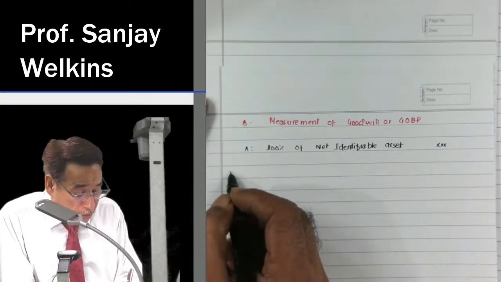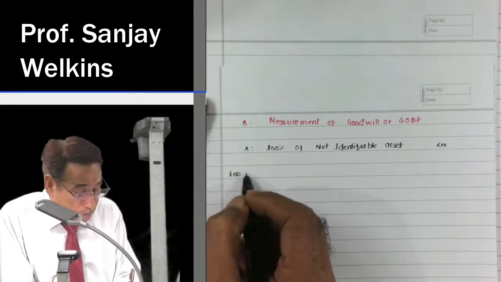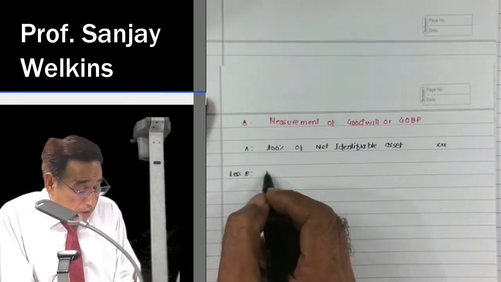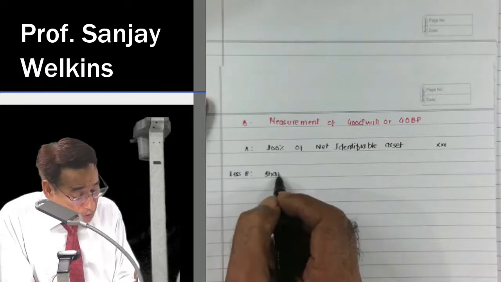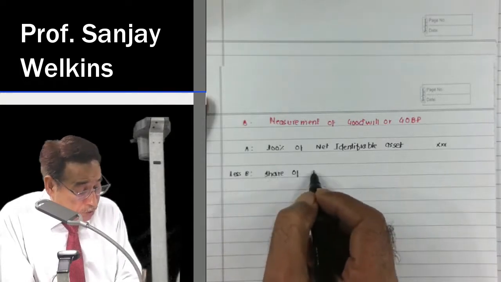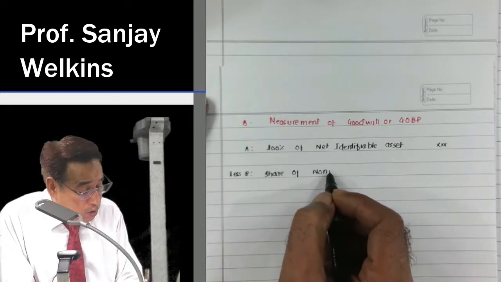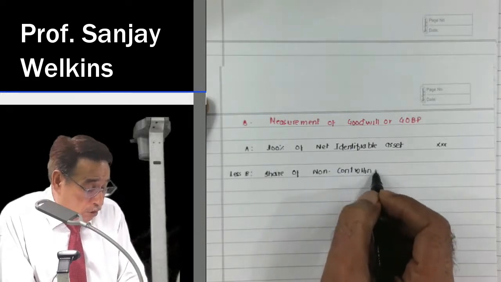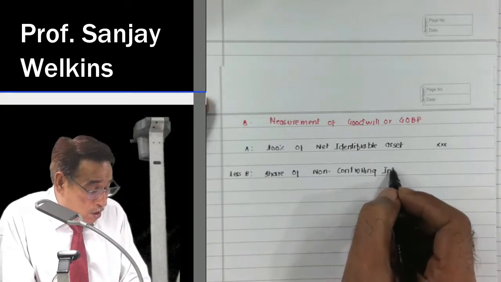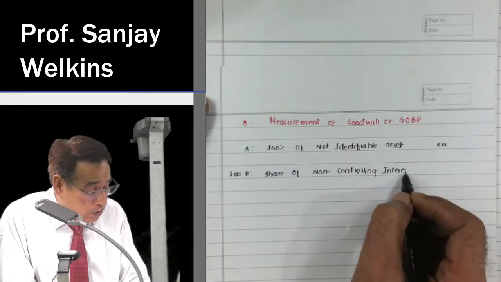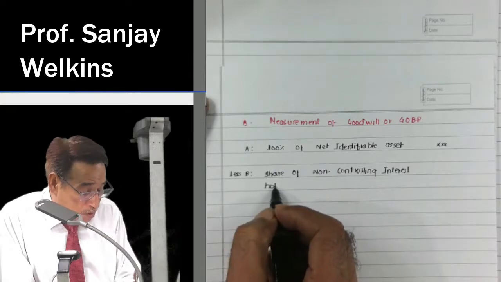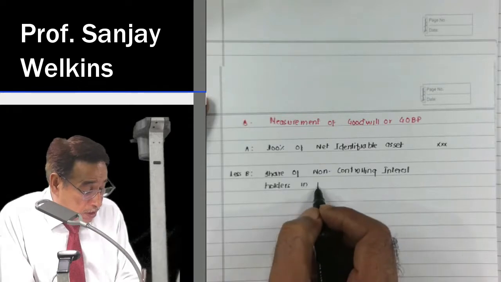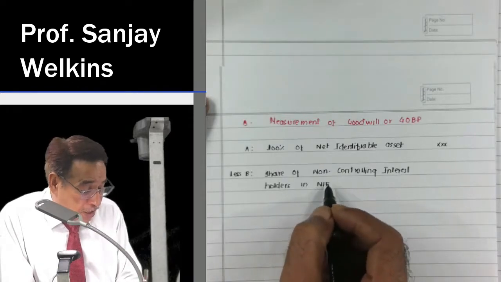Then I am going to subtract from here B. Less: share of non-controlling interest holders in NIFA.